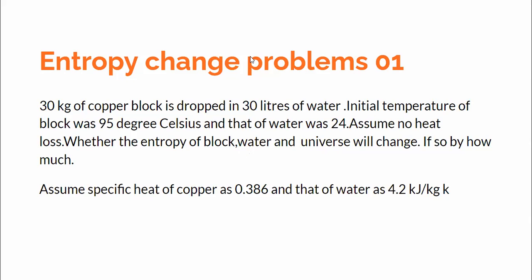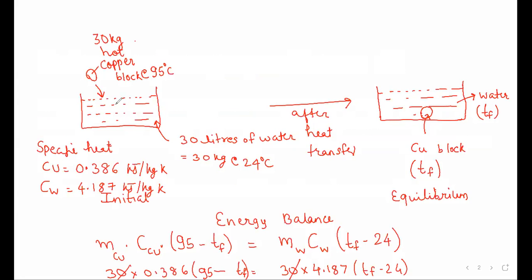Now let us look at the problem from the solution perspective. Let me go to the whiteboard here. You see here that I have shown this schematically. This is the water jar containing water. This is a 30 kg copper block. You are dropping this copper block into this water. Initially the copper block is at a temperature of 95 and the water is at a temperature of 24. Water is 30 kg and copper is 30 kg.